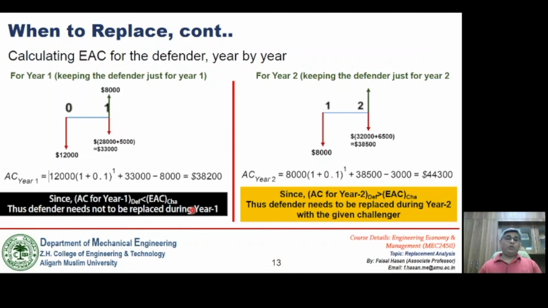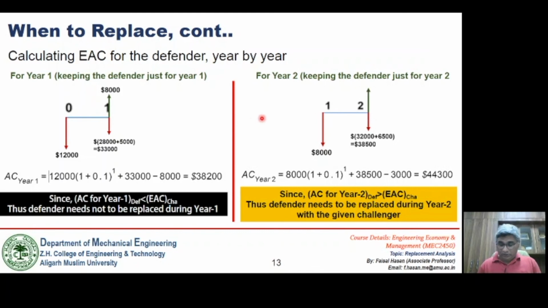Fine. Now of course, if overall we are getting that the Defender needs to be replaced by the Challenger, obviously it will be replaced after year 1. Let us see whether this comes out true by computations or not. So this is when we are operating the Defender just for a year. Now if we operate this Defender for the second year, what will be the cash flow?